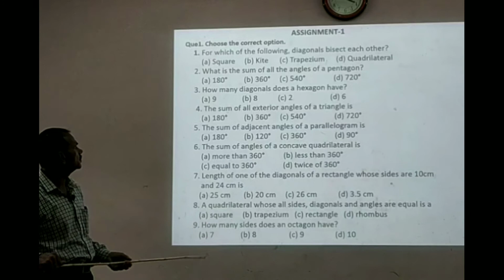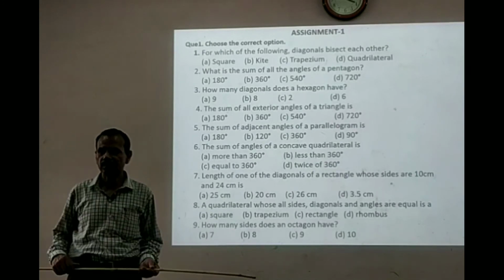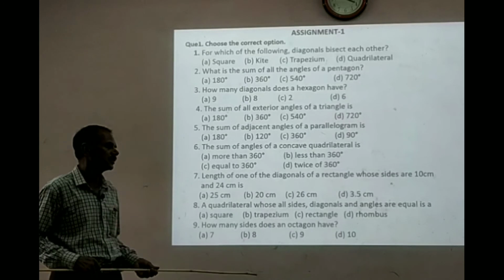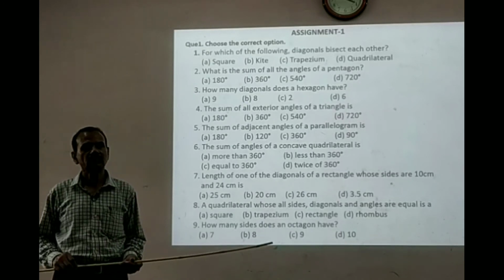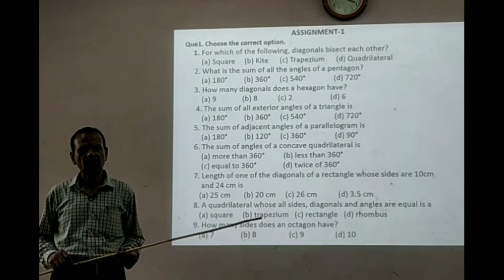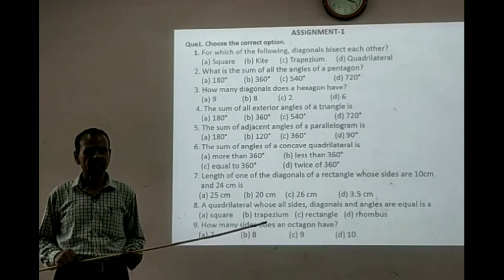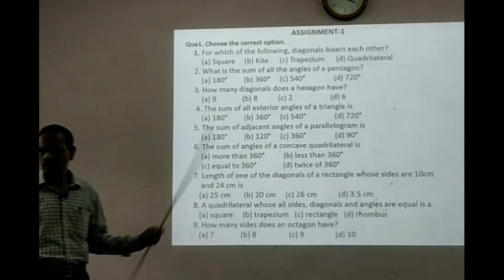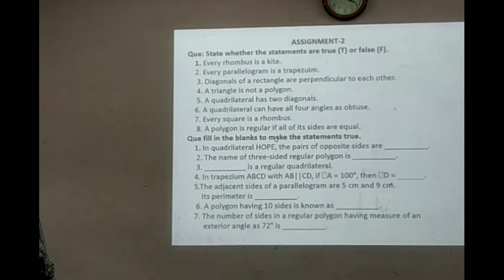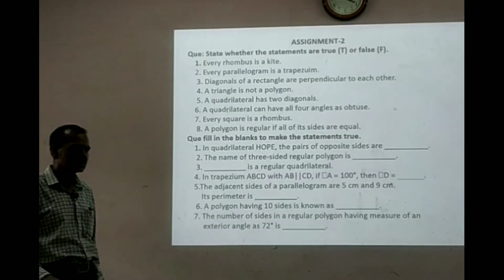The first question is given. Choose the correct option. There are 9 options. Note them down. All the options depend on properties of quadrilaterals and types of quadrilaterals, which we learned. Next assignment. True or false. Again, say true or false. 8 questions are given.